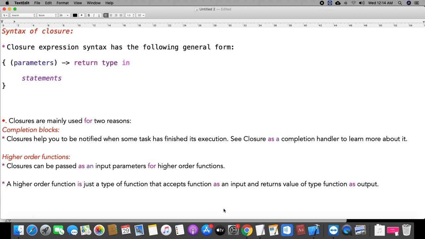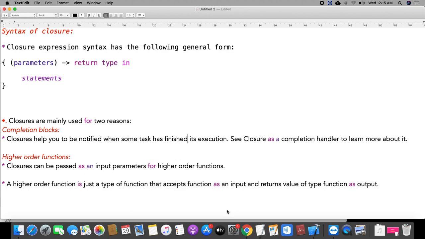A closure is nothing but a variable. To declare a variable, we use the var keyword or the let keyword. Let is a constant. If you declare a variable and give it the type string, it will store string data. But a closure is like a variable that stores a function, not a single specified data type. Understand what I am trying to tell you?